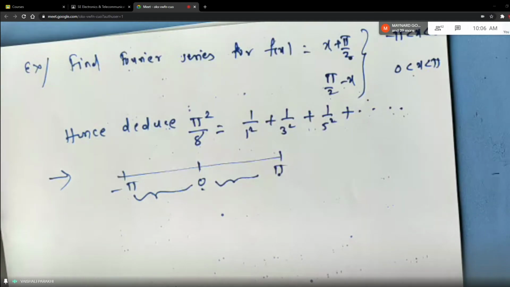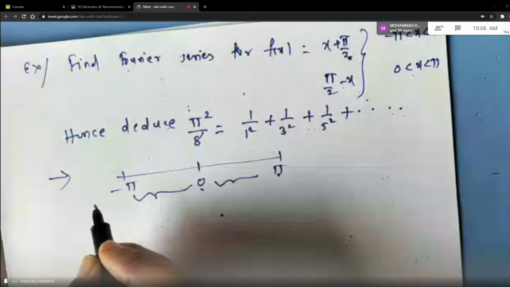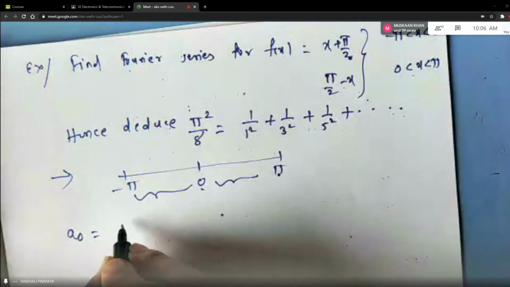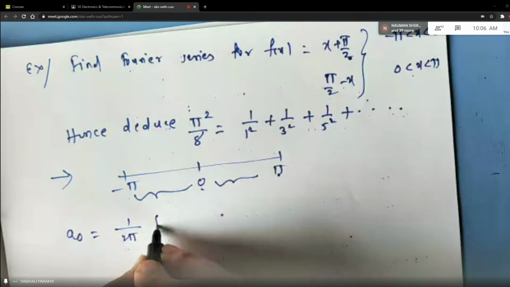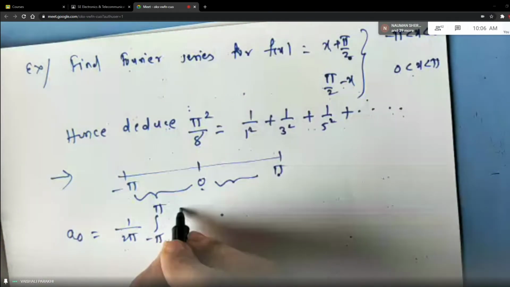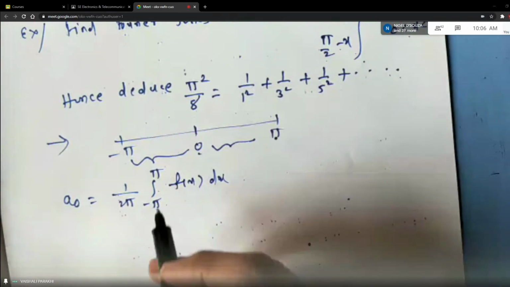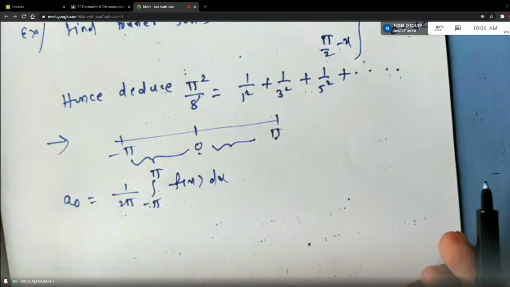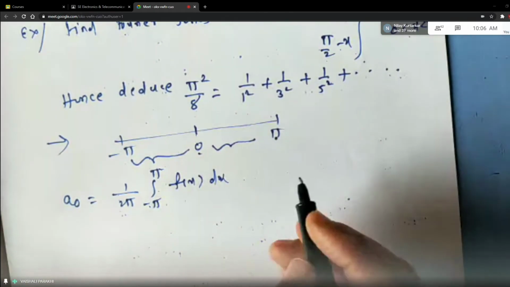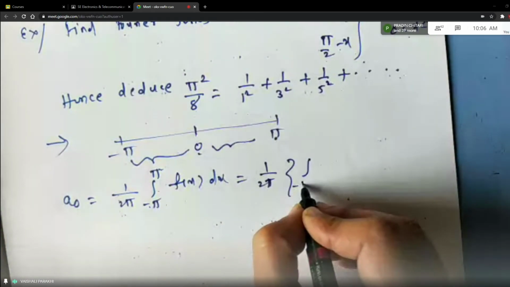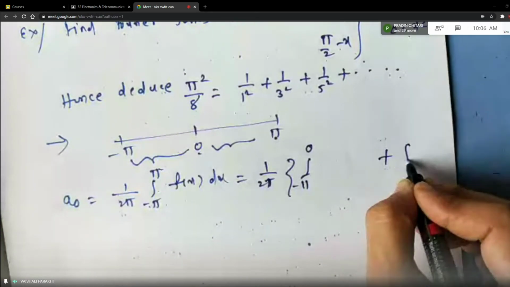You directly go for the original formulas of a naught, an and bn. Okay. So let me write the formula here. What is a naught? A naught is 1 by 2 pi, integral from minus pi to plus pi of f of x dx, right? Now minus pi to plus pi we cannot keep as a single integral because of the splitting of these intervals. So definitely you need to split these integrals as minus pi to 0 and 0 to pi.